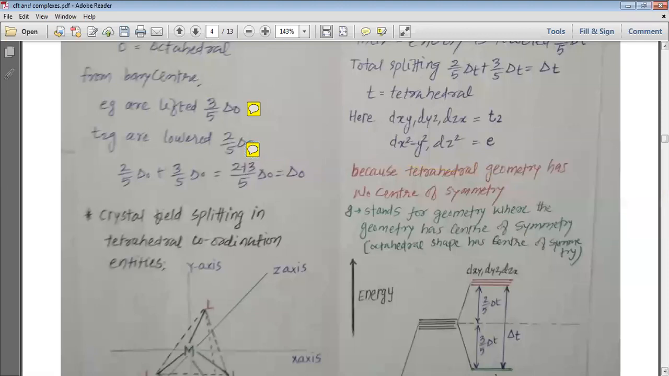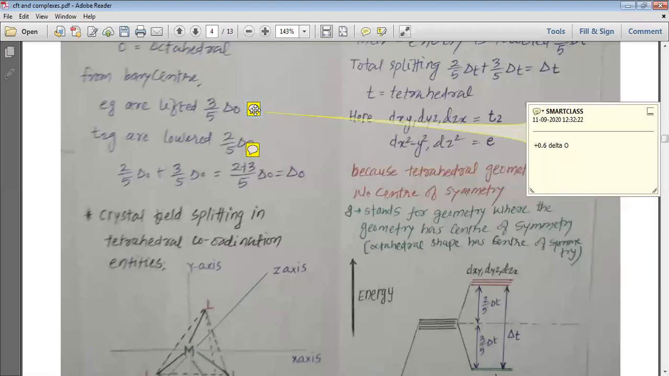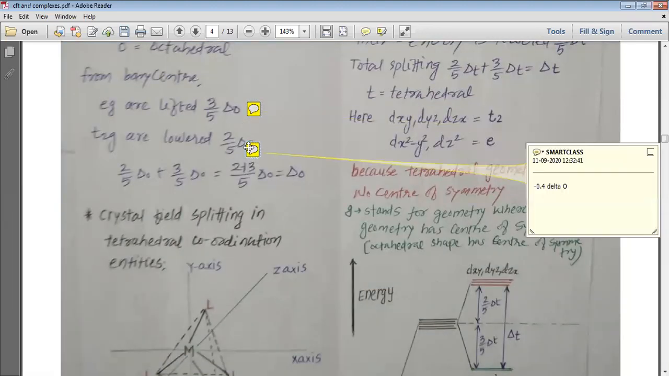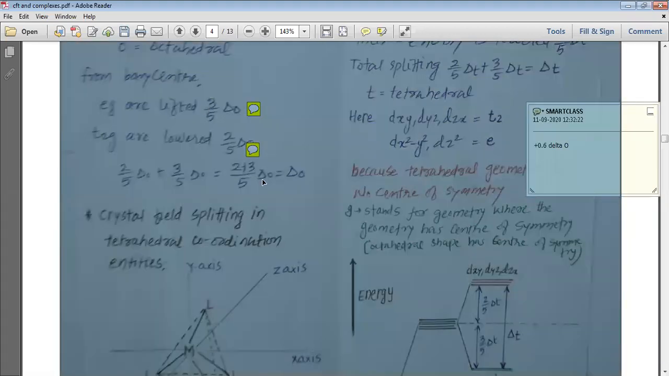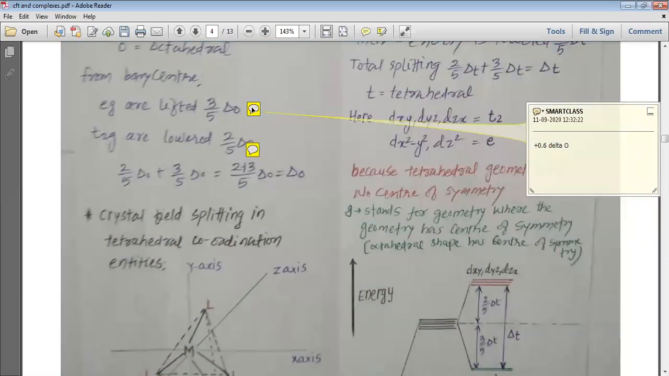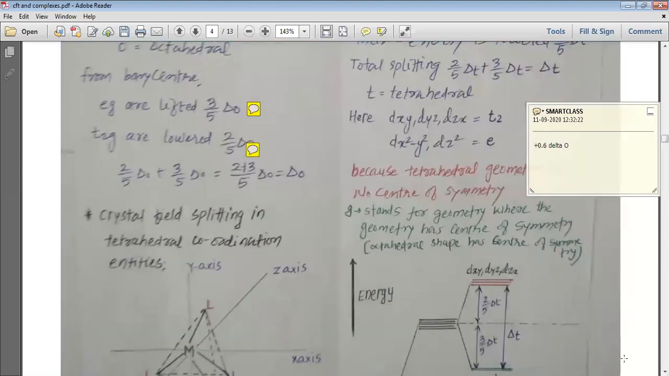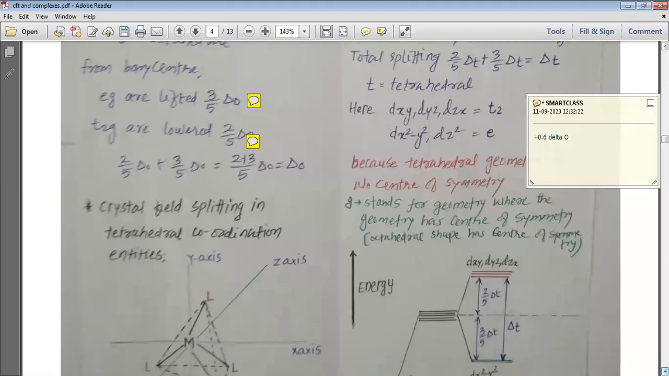So this is how, my dear students, we can understand that this 3 by 5 delta O can also be written as 2 by 5 delta O is represented as minus 0.4 delta O, and 3 by 5 delta O can be represented as plus 0.6 delta O. I hope, my dear students, you can see the changes that I have made, and I hope you understand this